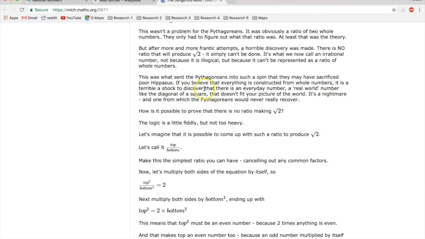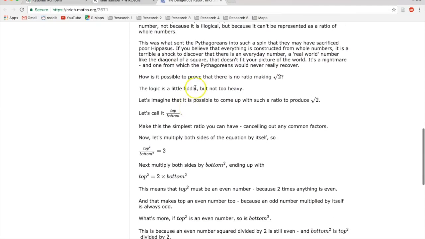If you believe that everything is constructed from whole numbers, it is a terrible shock to discover that there is an everyday number, a real world number like the diagonal of a square, that doesn't fit your picture of the world. It's a nightmare, and one from which the Pythagoreans would never really recover.